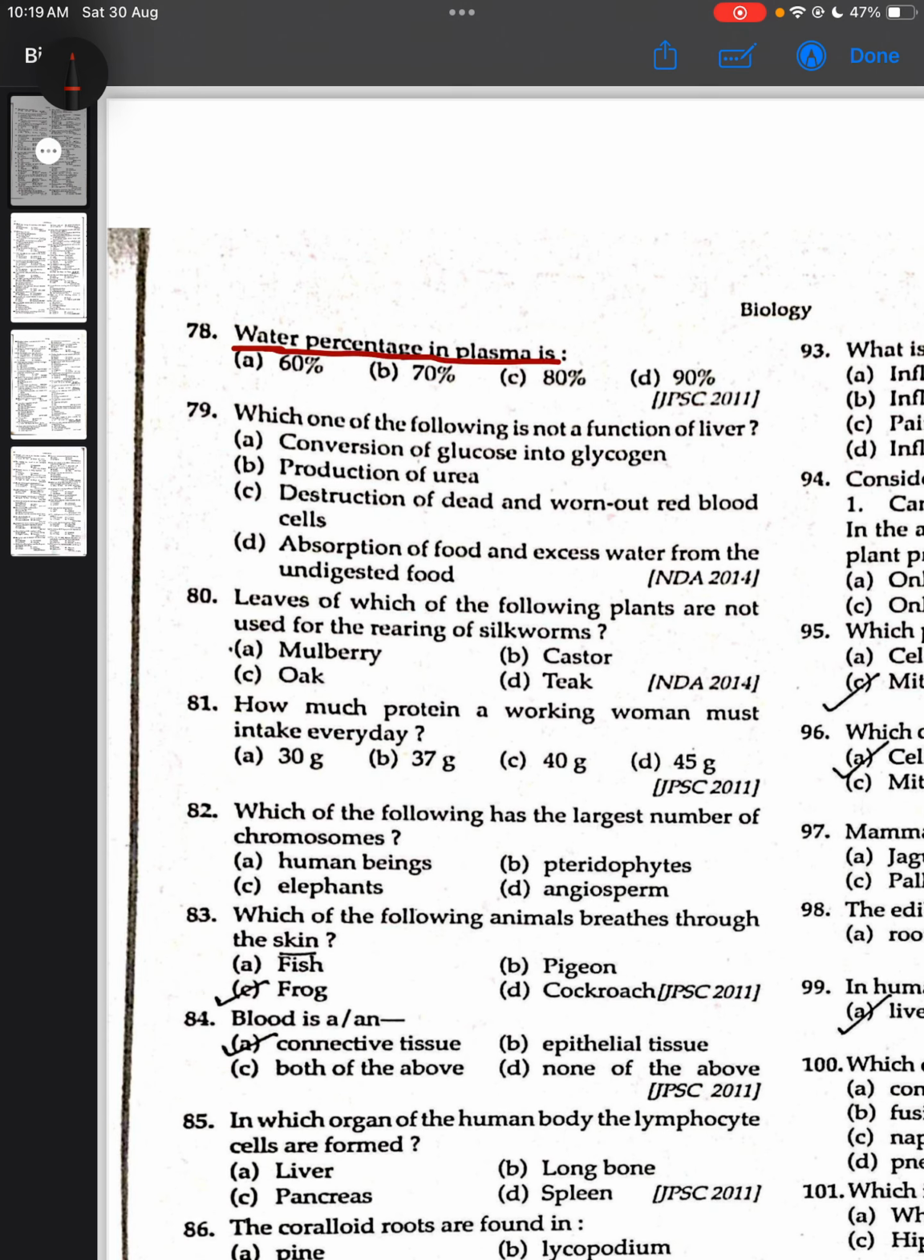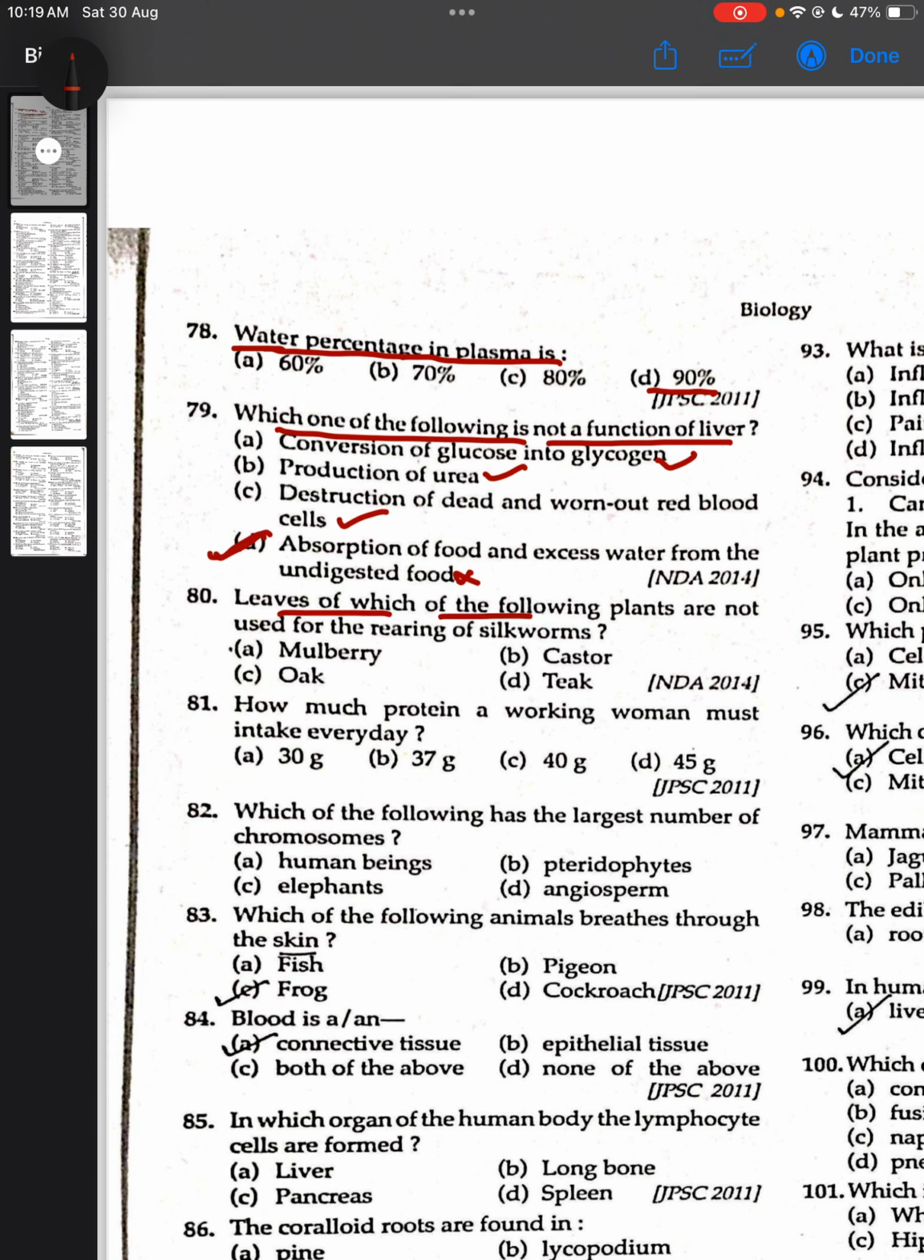Water percentage in plasma is, correct answer is 90%. Which one of the following is not a function of liver? Conversion of glucose into glycogen, it is a function of liver. Production of urea, it is also a function of liver. Destruction of dead and worn out red blood cells, this is also the function of liver. Absorption of food and excess water from the undigested food, it is not the function of liver, it is the function of large intestine. Correct answer will be D.